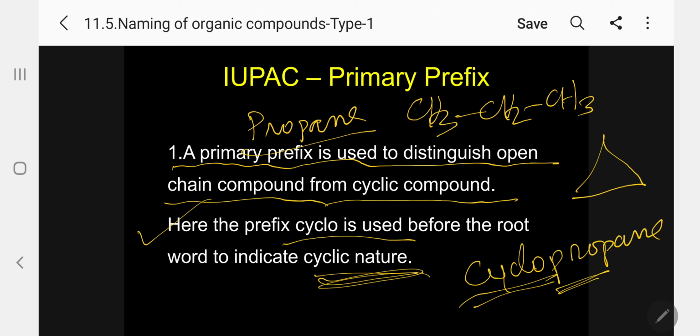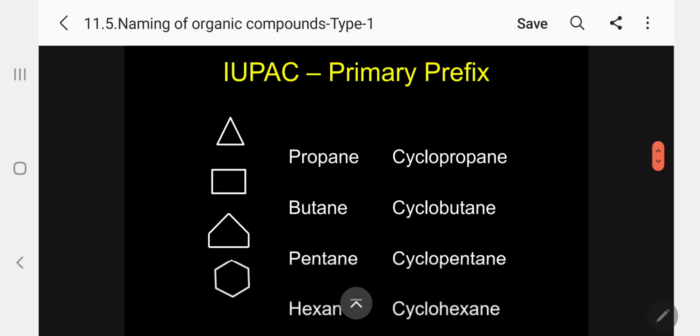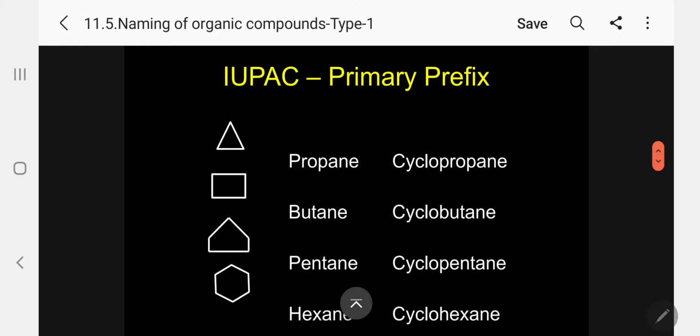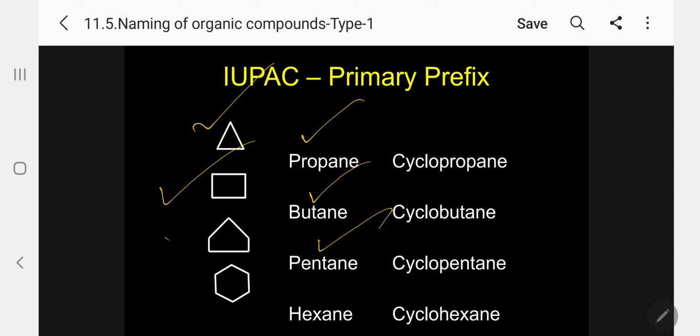Please follow. Now, I am giving a number of examples. The parent is propane; this is cyclopropane. Fourth number, butane; this is cyclobutane. Pentane, this is cyclopentane. Hexane, this is cyclohexane. See, the number we have to count.